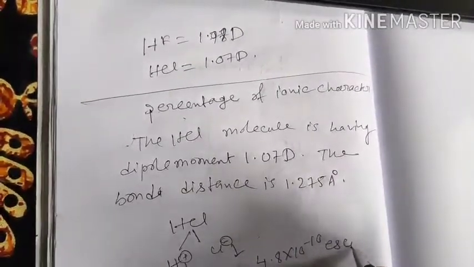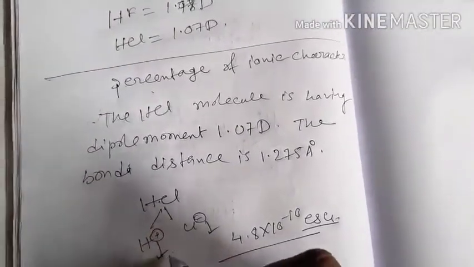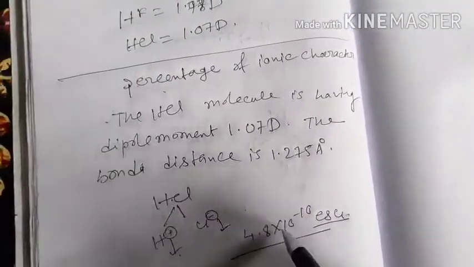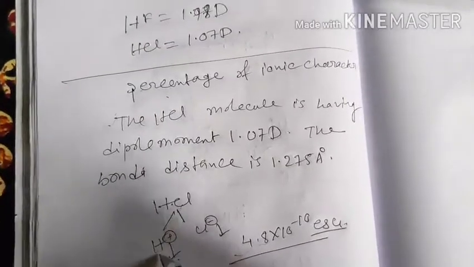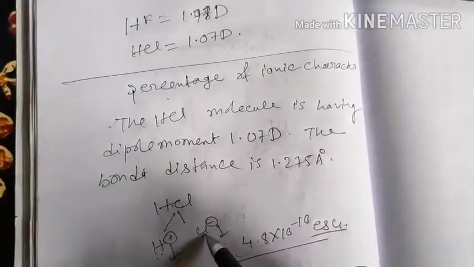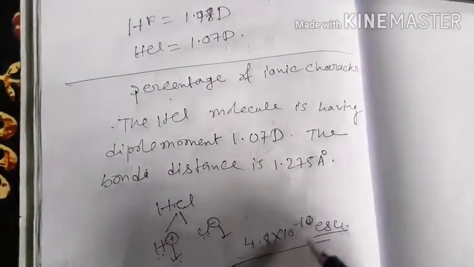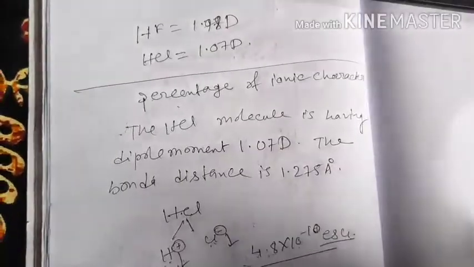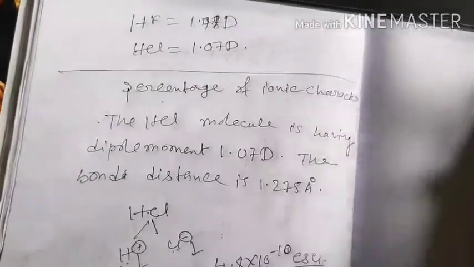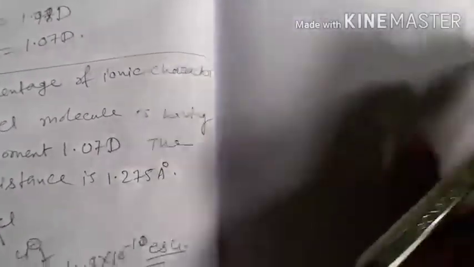ESU. So once again, if it is completely ionic or 100% ionic, then it will be ionized to give H plus and Cl minus, and whatever charge will be developed on these two atoms will be in the order of 4.8 into 10 to the power minus 10 ESU. Means whenever a molecule gets completely ionized, the charge developed on the atom will be equal to 4.8 into 10 to the power minus 10 ESU.